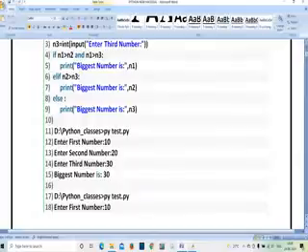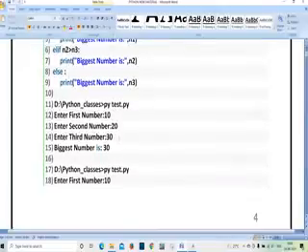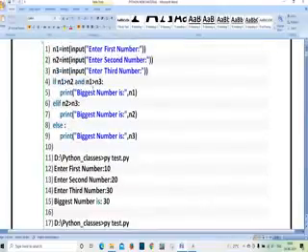So you can see we are going to execute the program. Enter first number 10, enter second number 20, enter third number 30. Now it is going to compare 10 with 20 and 10 with 30. So n1 is 10, n2 is 20, n3 is 30. Compared to 20 and 30, 10 is the smallest number. So n1 gets eliminated and it comes to the else block.